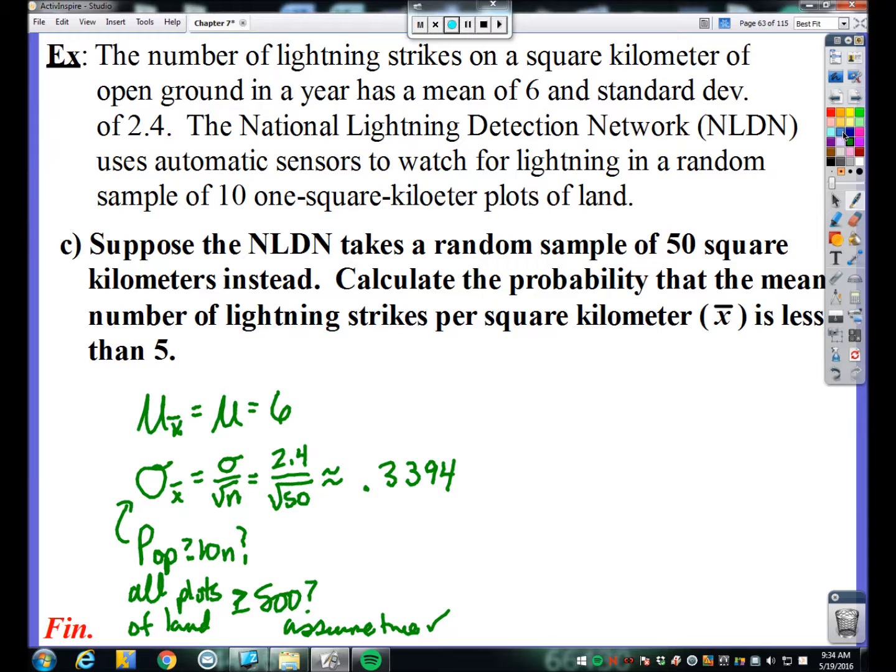So here's how we're going to have to write that part out. Okay, so with a large sample size, again, if you want to mention how large is, in this case 50, knock yourself out.